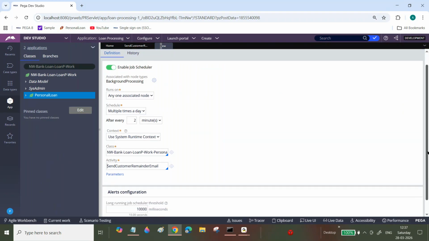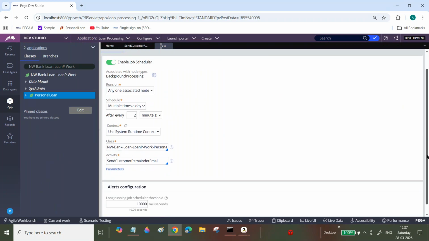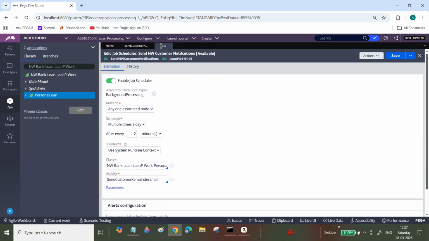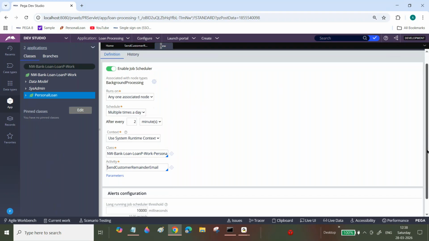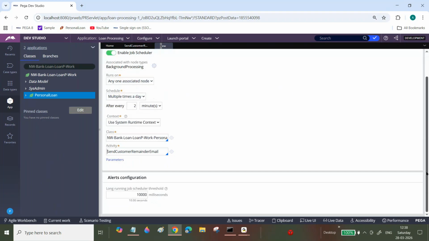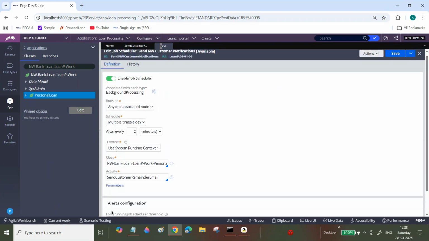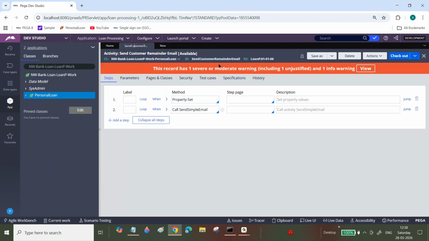Arjun, for the job scheduler, we are not taking the class hierarchy, so it is the rule set hierarchy. Wherever you created the activity, that activity only will be called. Where did you create this activity?